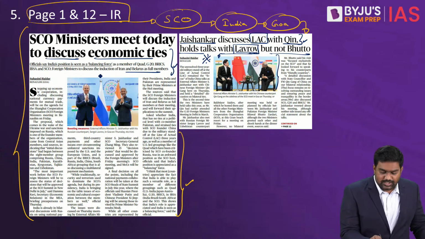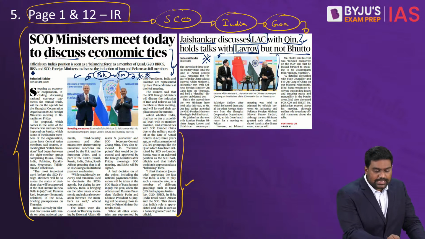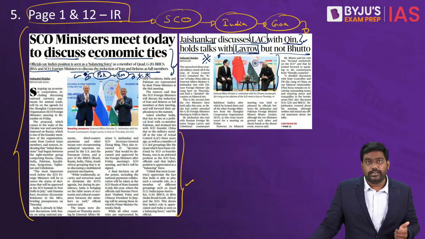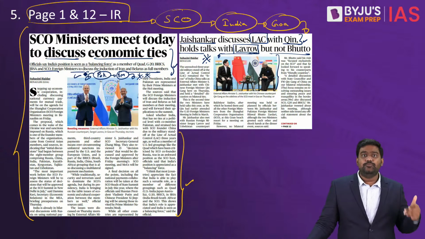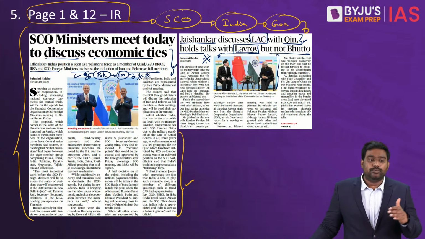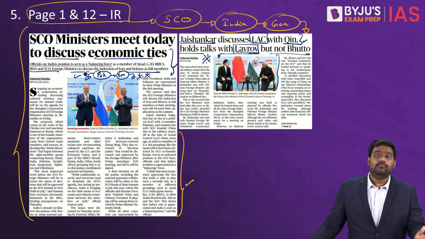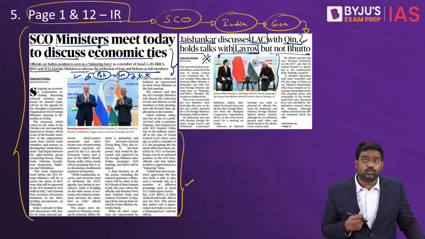And more importantly, it's an opportunity for India to engage with Pakistan as well. Pakistan's foreign minister, Bhutto, the younger Bhutto, is in India and would be participating in the SCO meet. But of course, a bilateral dialogue has not taken place, because India and Pakistan barely have diplomatic relations ever since the major terror attacks against India. Since the Uri and Pulwama attacks, bilateral ties between India and Pakistan have been scaled down. So the Indian foreign minister has not separately met with the Pakistani foreign minister. But of course, as a group at the SCO, there will be interaction between India and Pakistan. So that is something we need to watch out for.